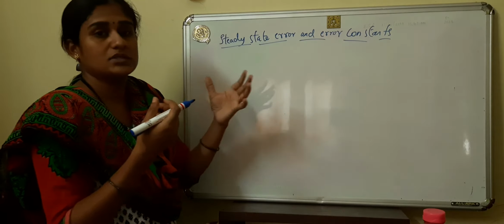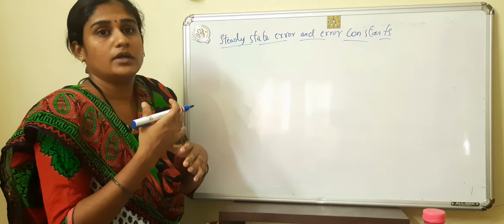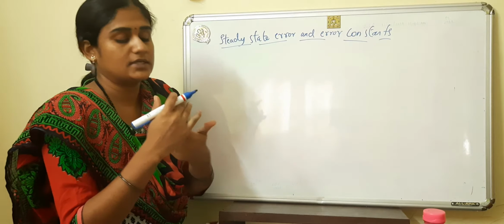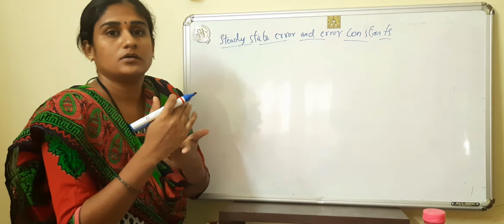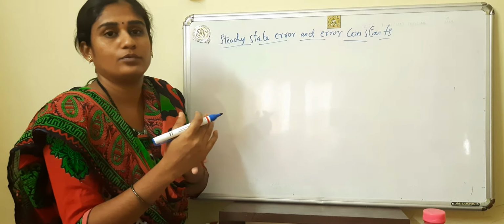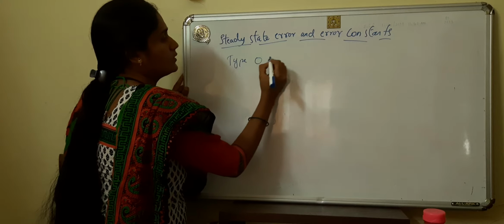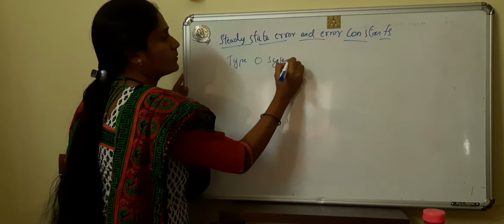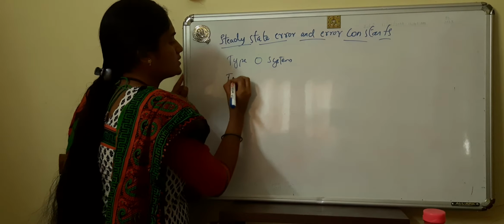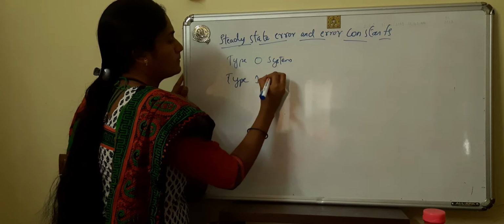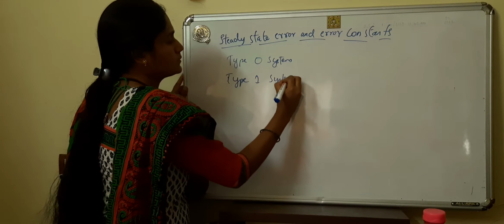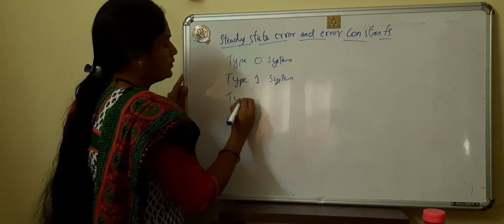Hence the control system is classified by how it follows the input such as step input, ramp input, and parabolic input. It is classified as type 0 system, type 1 system, and type 2 system.